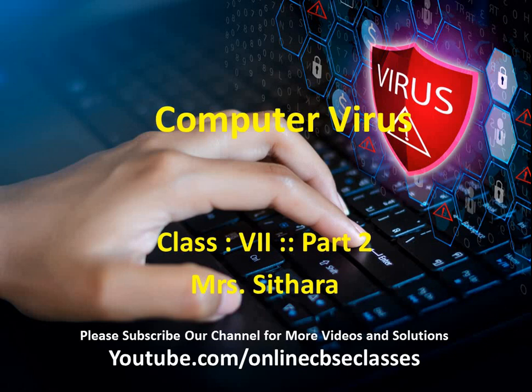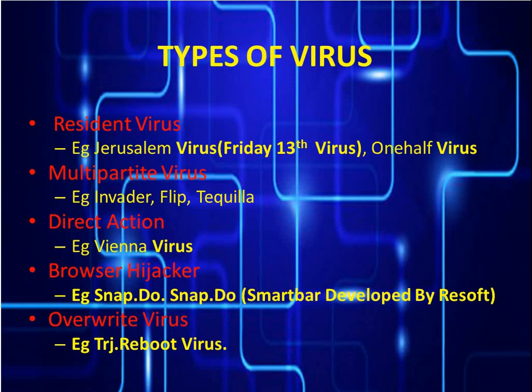Before we move on to the chapter, let us have a recap of what we learned in the last class. You know, computer virus is a malicious code or a program written to alter the way a computer operates. It spreads from one computer to another by attaching itself to the program or document and executes its code. Children, we also learned about the father of computer virus. He is von Neumann. Who is the father of computers? Yes, it is Charles Babbage.